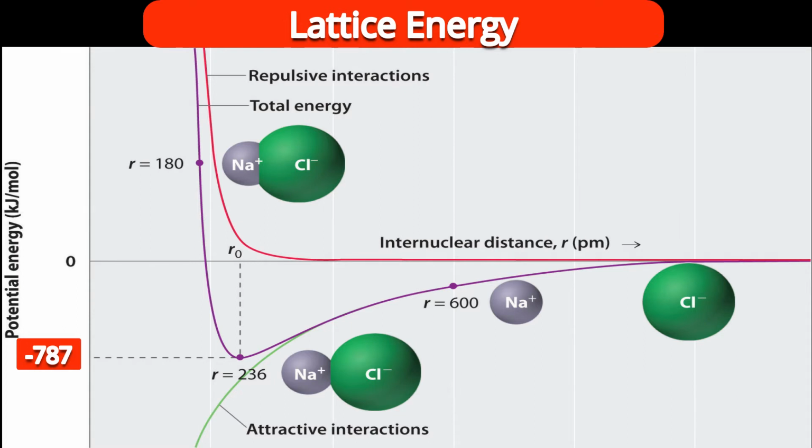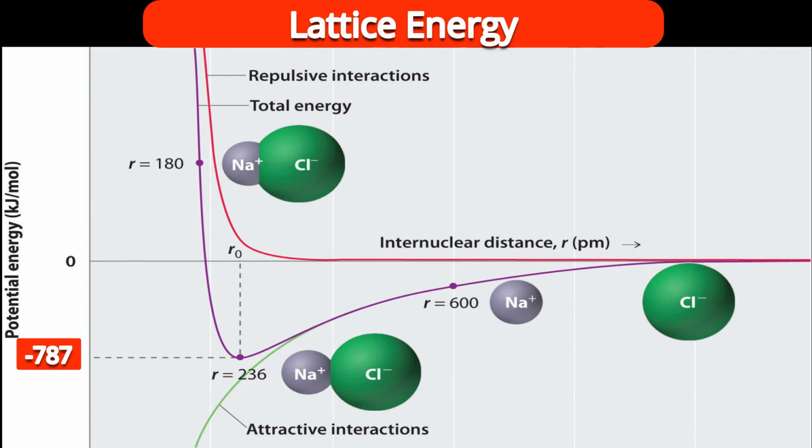It means unlike forces of attraction will be larger compared to the like forces of repulsion. But is there repulsion? Yes, that I wanted to say. The result is a decrease in energy. The net result is attraction. It doesn't mean there is no repulsion; there is repulsion.